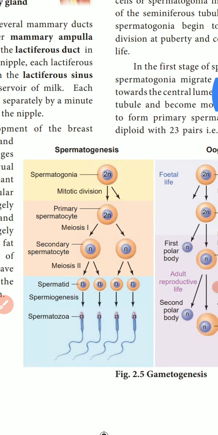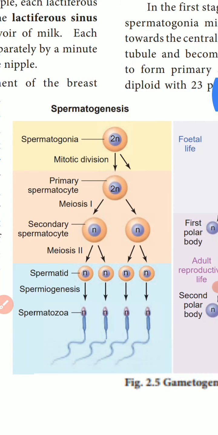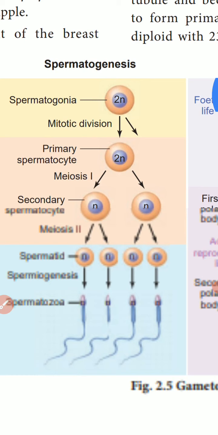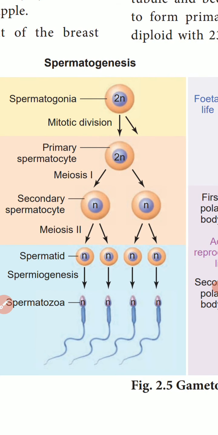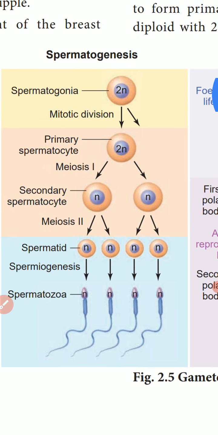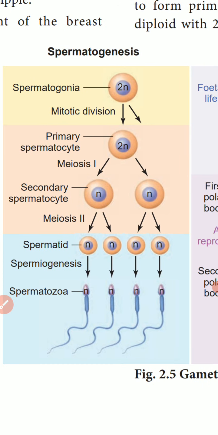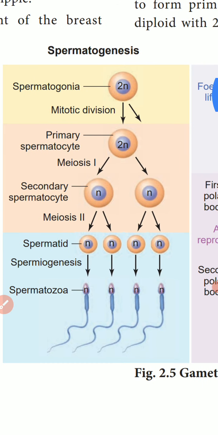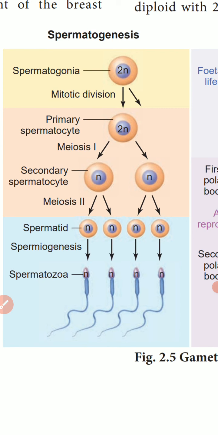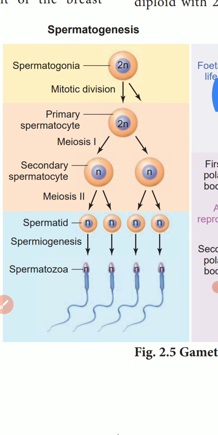This is the diagram of the process of spermatogenesis, where you can understand easily. In the first stage of spermatogenesis, the spermatogonia migrate among the Sertoli cells towards the central lumen of the seminiferous tubules.